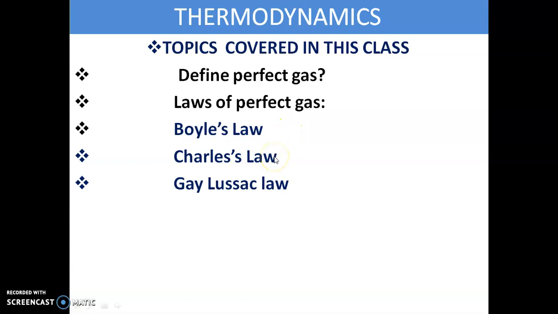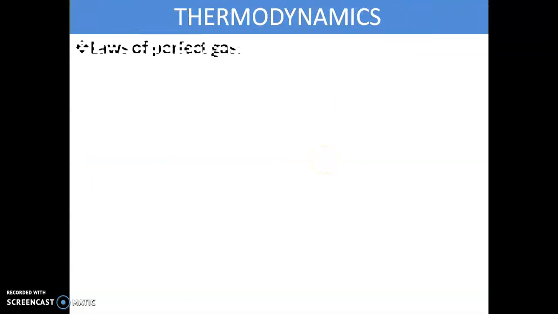First, we should know the definition of the perfect gas. How can we define a perfect gas, or an ideal gas?